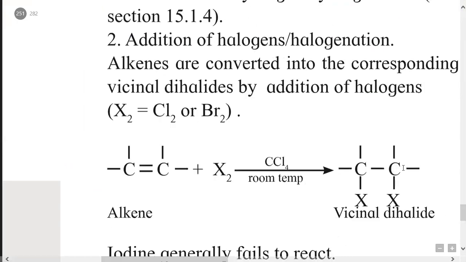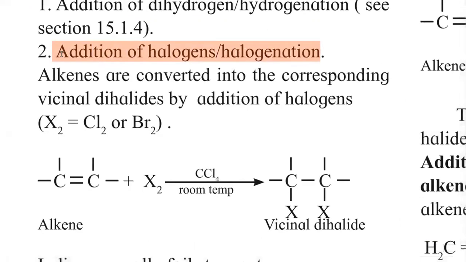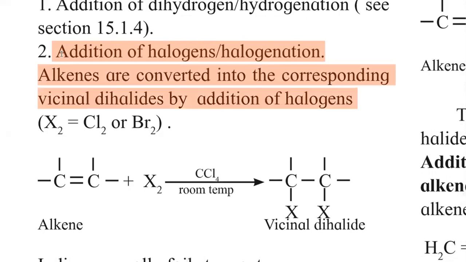Then the second reaction, that is addition of halogen, it is called as a halogenation. So alkenes are converted into corresponding vicinal dihalide by addition of halogens.